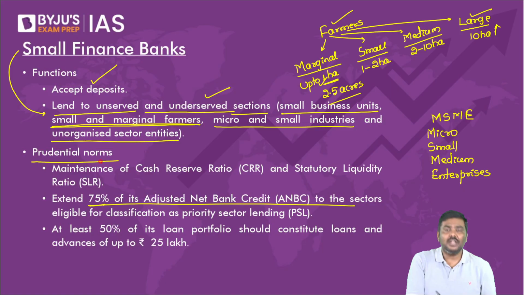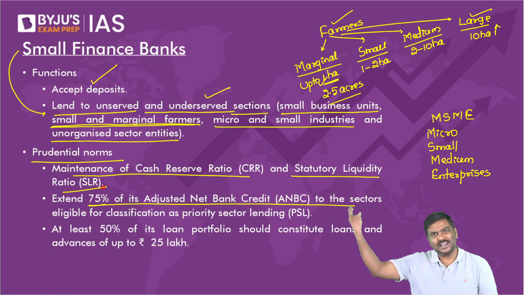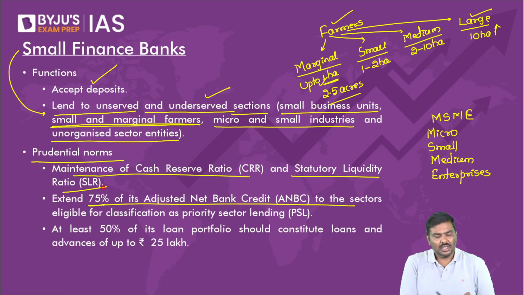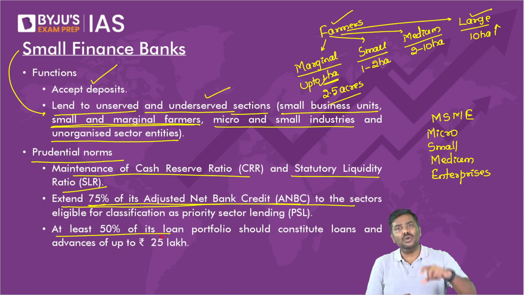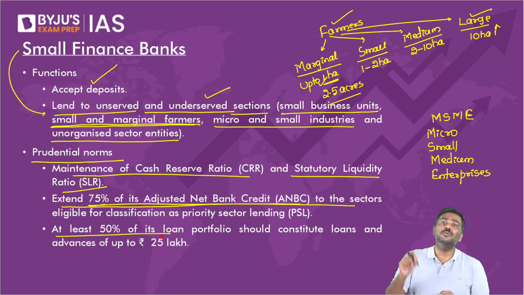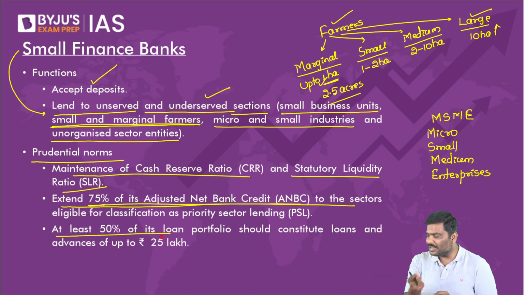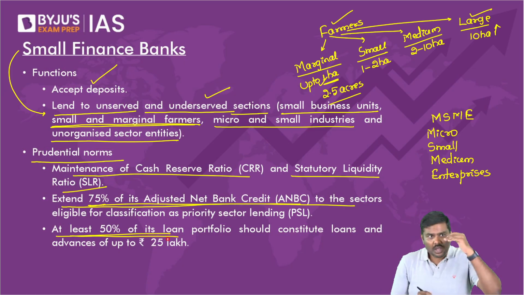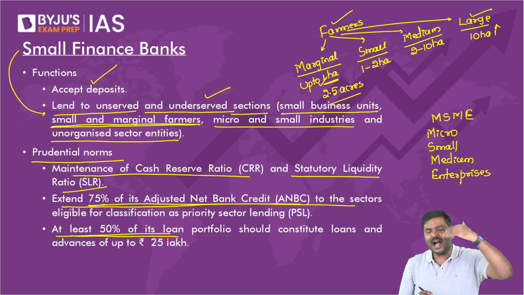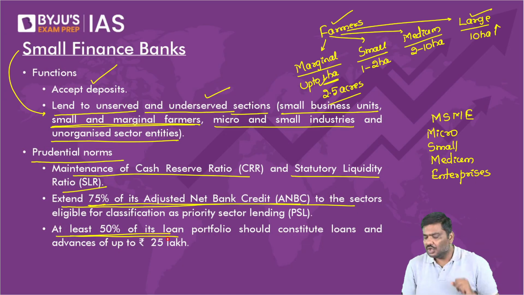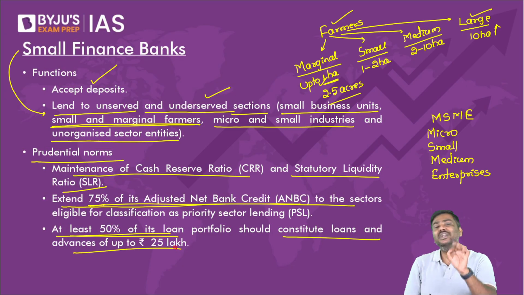So what are the prudential requirements? What are the mandatory requirements they will have to follow? One, they will have to maintain CRR and SLR as decided by RBI for scheduled commercial banks. Two, extend 75% of the loans under PSL criteria. And point number three is that at least 50% of the loans they provide should be of a value up to 25 lakh rupees. I'll repeat: at least half of the loans that these banks issue should be valued up to 25 lakh rupees.